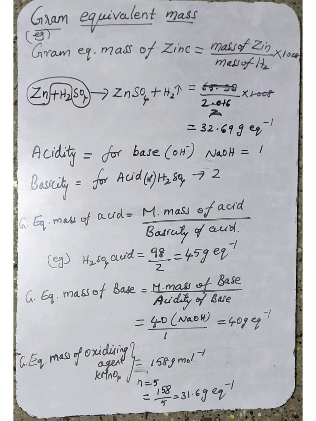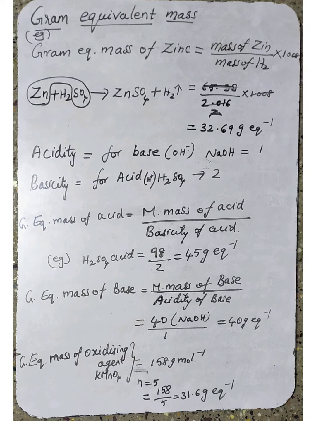Understand what I am saying? Molecular mass is found by adding all the relative atomic masses of the atoms or ions present. Understood? So that is called molecular mass. Gram equivalent mass of an acid is equal to the molecular mass of the acid divided by the basicity of the acid. What is the molecular mass of sulfuric acid?